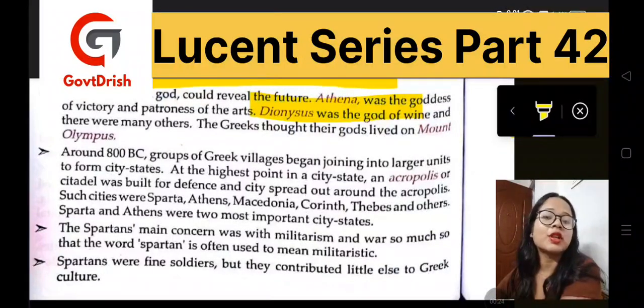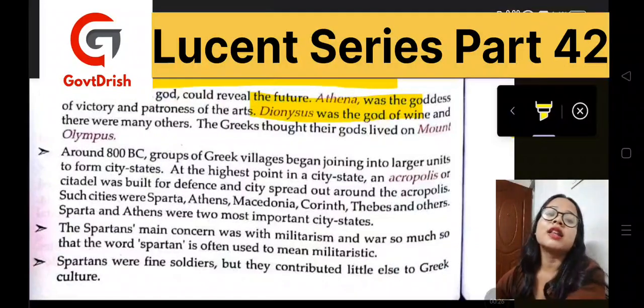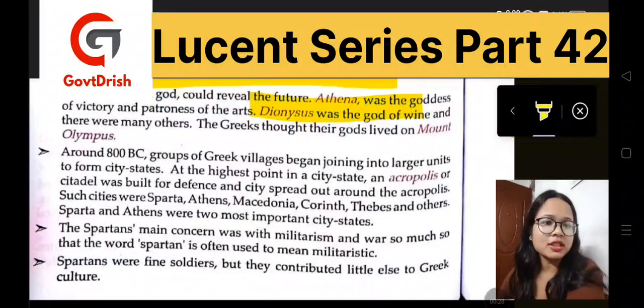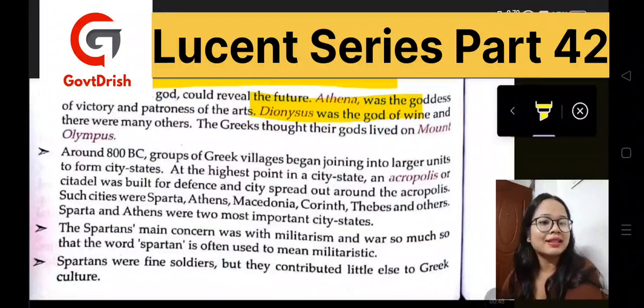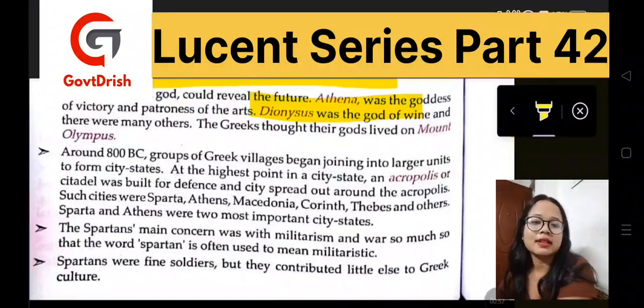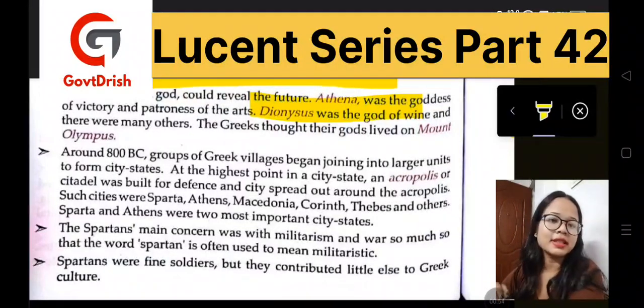Now, what happened around 800 BC? Groups of Greek villages began joining into larger units to form city states. At the highest point in a city state, there was an acropolis, or a citadel, and it was built for defense, and cities spread out around the acropolis. Now, what were those cities? There were Sparta, Athens, Macedonia, Corinth, Thebes, and others. Sparta and Athens were the most important city states.